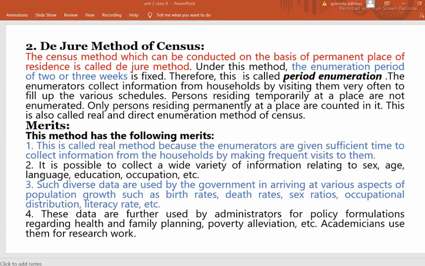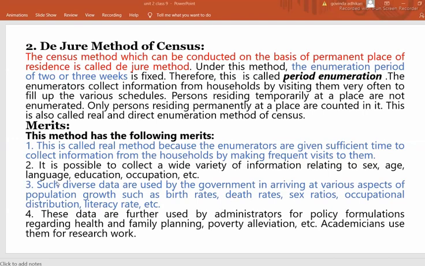Next point. It is possible to collect a wide variety of information relating to sex, age, language, education, occupation. Remember that while collecting information for the census, much information is collected related to sex and age. If the enumerator visits the household, they note the total number of members of that household, and then categorize how many male, how many female. They also collect the information according to age. Everything is included in this method.